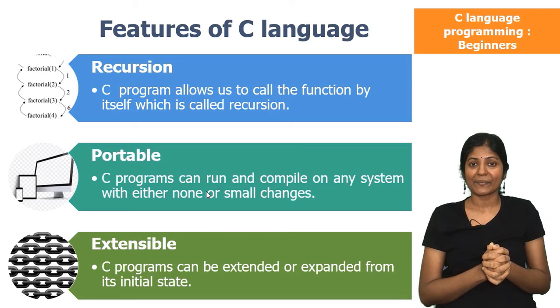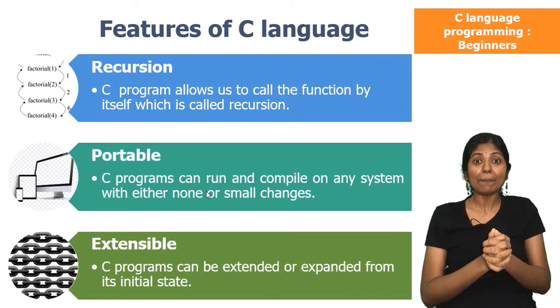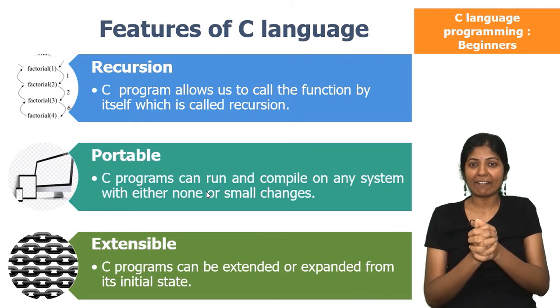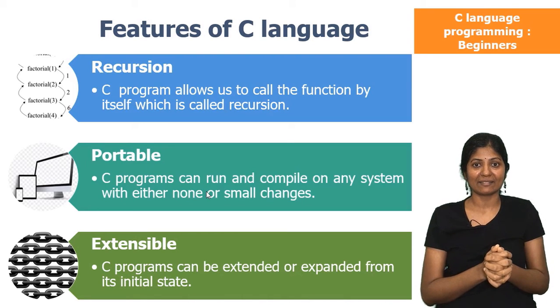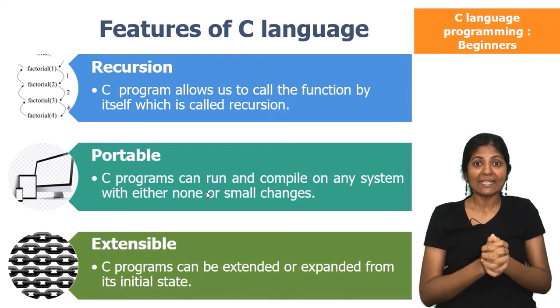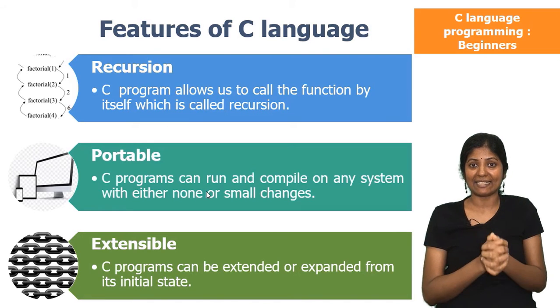What does it mean? Although C language was developed in the year 1972, to keep up with the day-to-day requirements while developing programs, the new versions keep on updating. Let's say the recent version of C language is C18, which was released in the year 2018.